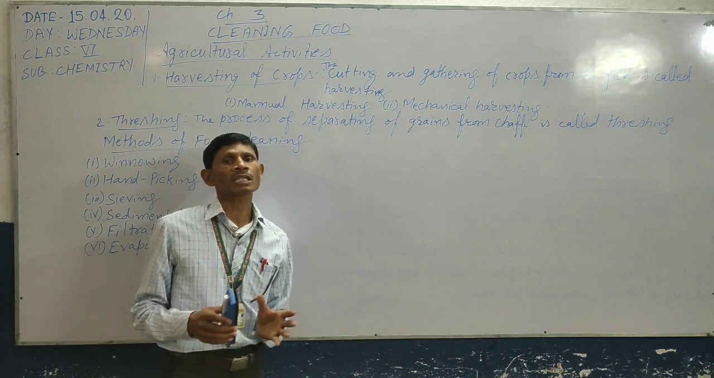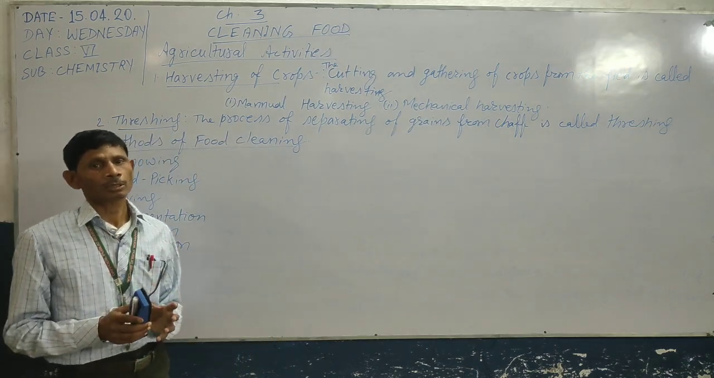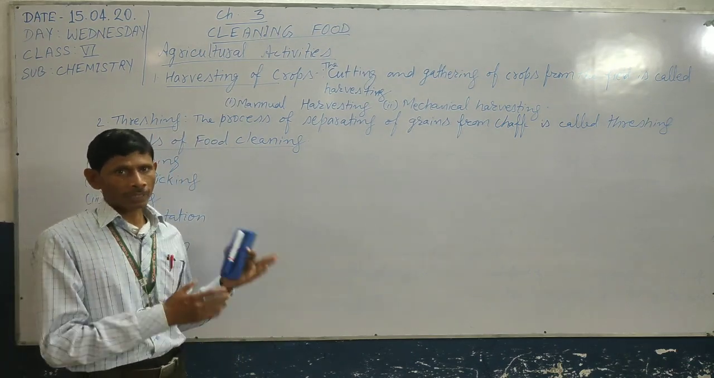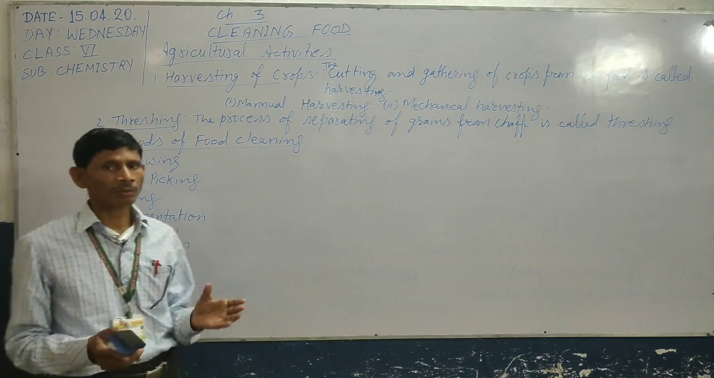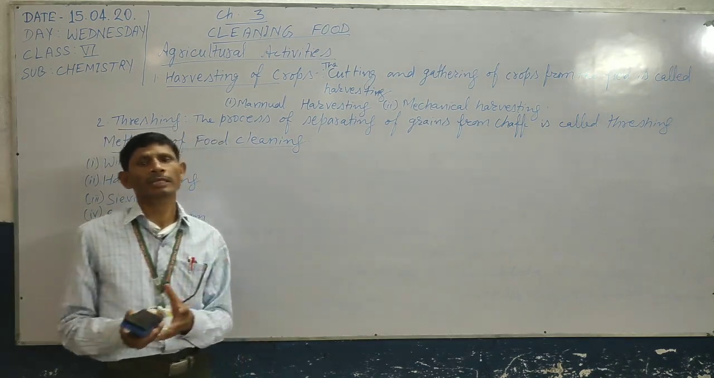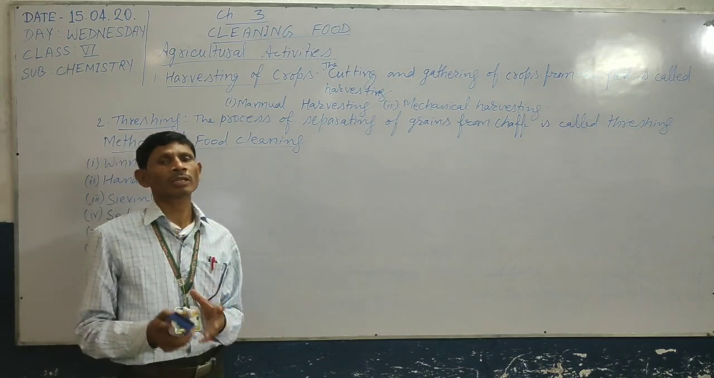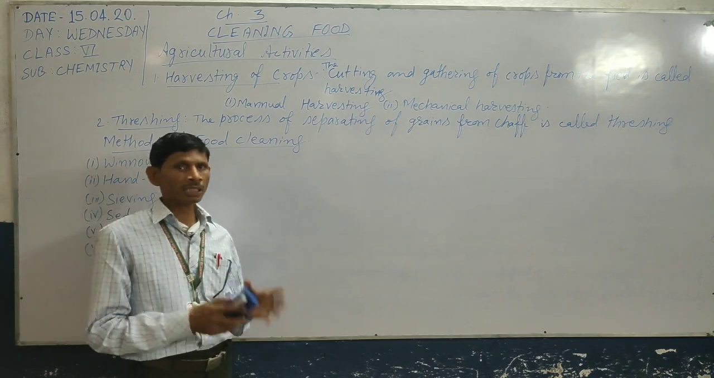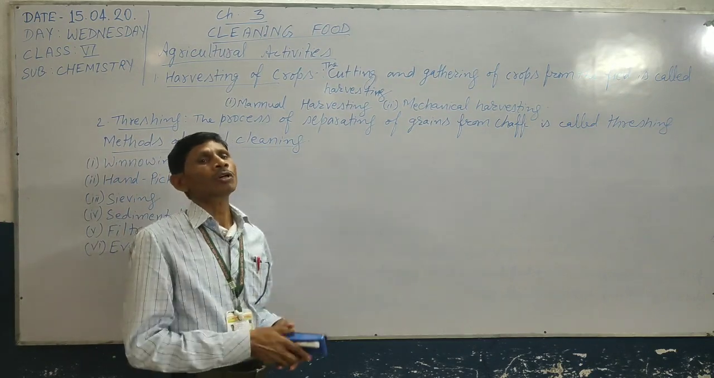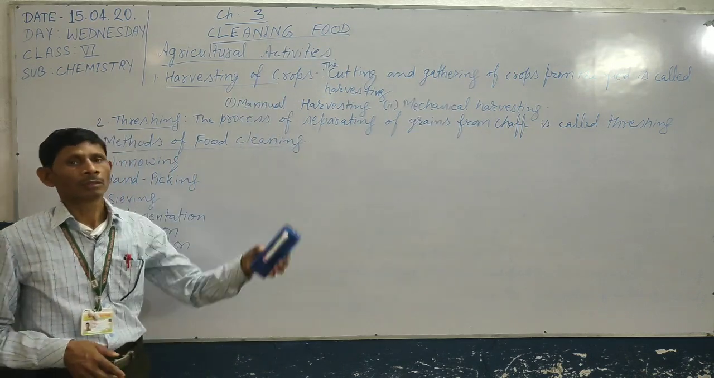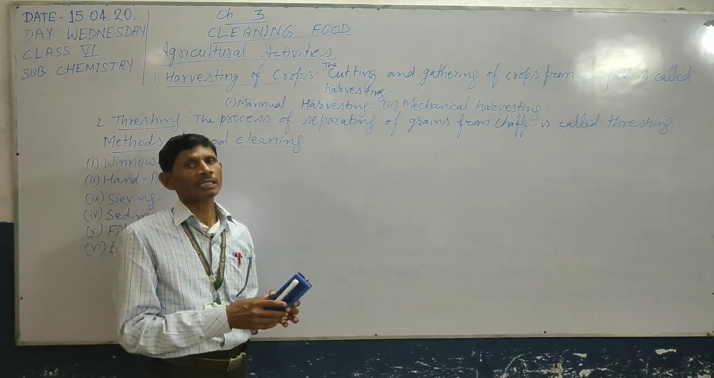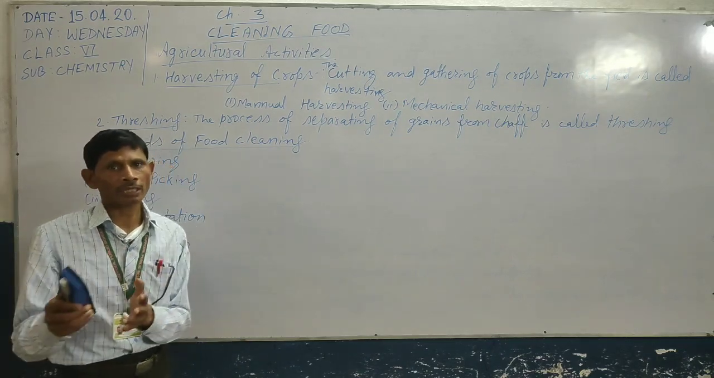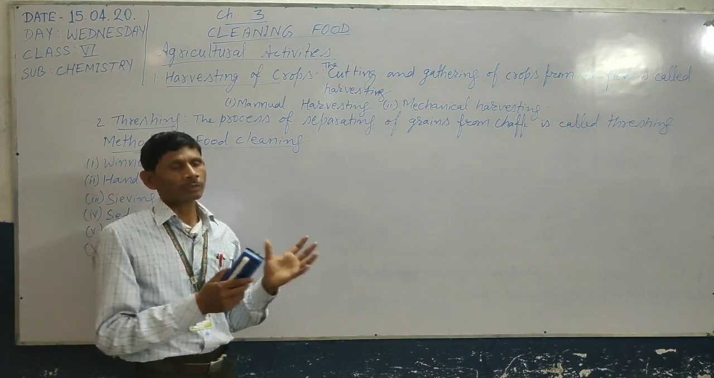In this process we can separate only the lighter particles from the grains. After threshing we can see that some husk may be contained in the grains. This husk is removed from the grains by the process of winnowing. In this process grains are dropped from a certain height, and after dropping the grains we can see that the light particles like husk are carried away some distance by wind.